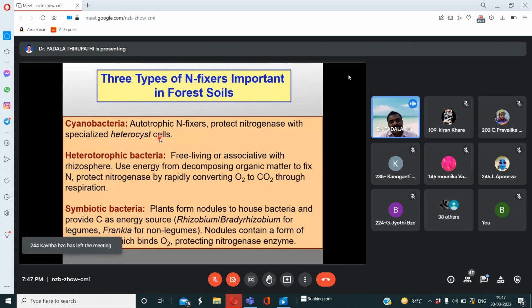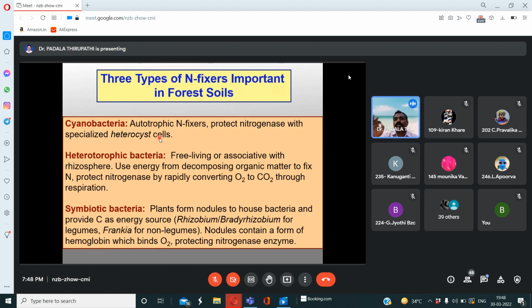So, what we discussed in the previous slide, nitrogenase is oxygen sensitive. So hemoglobin, that is the red pigment, acts as an oxygen scavenger. Remember, my dear friends, hemoglobin is the oxygen scavenger.